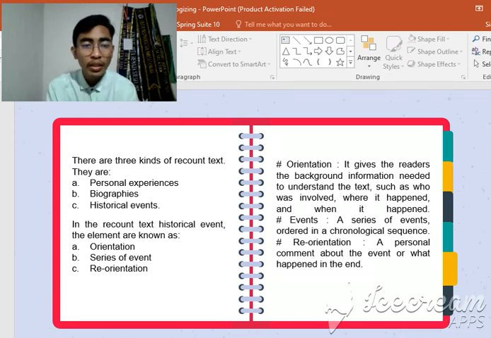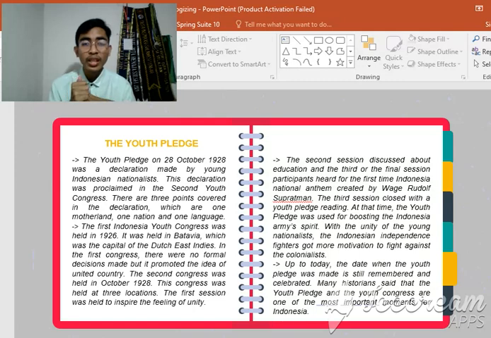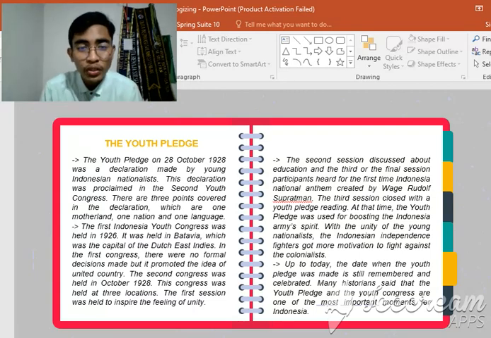What are orientation, series of events, and reorientation? Let's look at the picture. This talks about Kongres Pemuda Indonesia, or in English we could say the Youth Pledge. As we can see here on the screen, there are several paragraphs that we are going to identify and read, but probably one of you could read these paragraphs. Okay, thank you, Daniel, for your participation to read this paragraph.